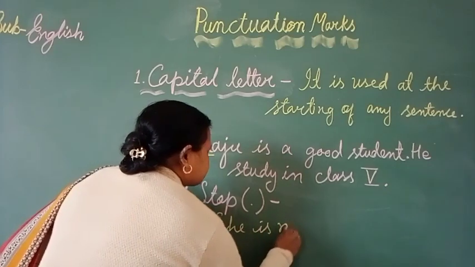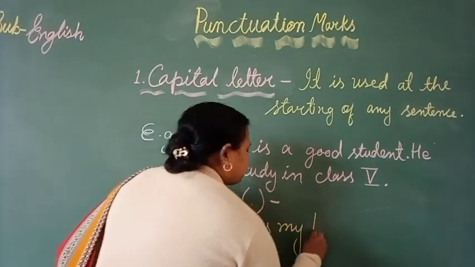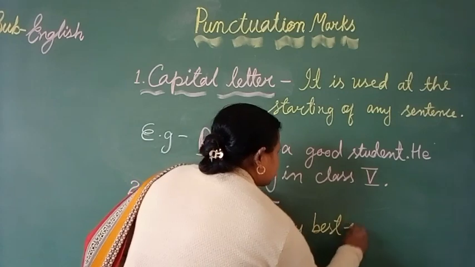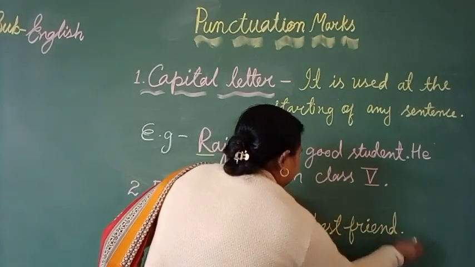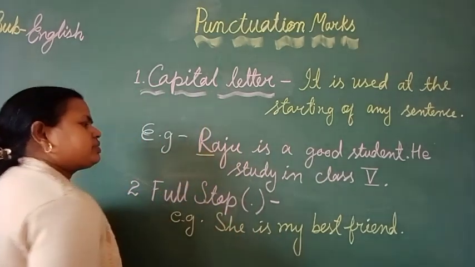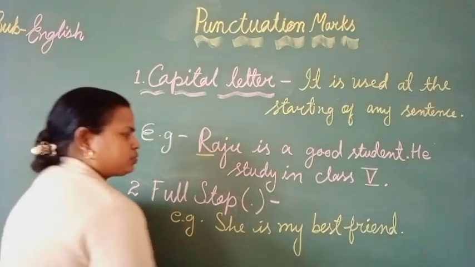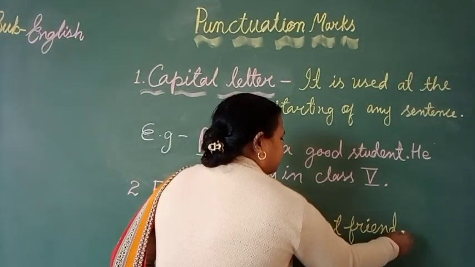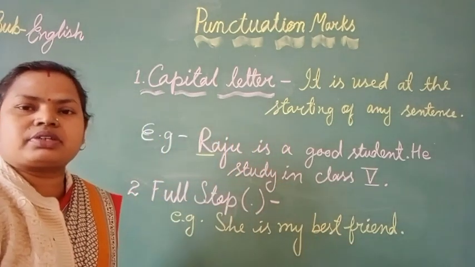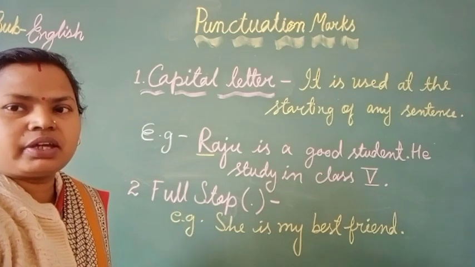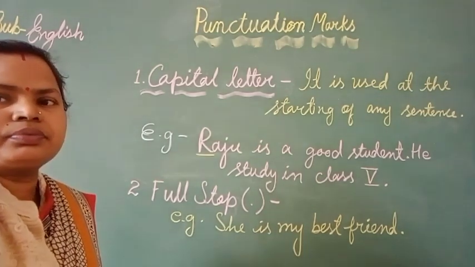She is my best friend. Here, as the sentence ends, the mark used to show the ending is called a full stop, and we use the full stop in an assertive sentence and some exclamatory sentences also.